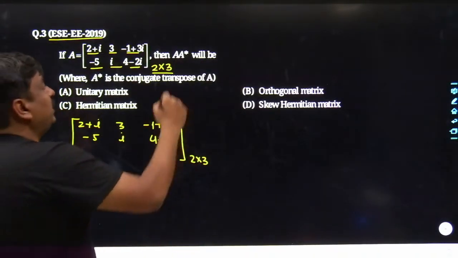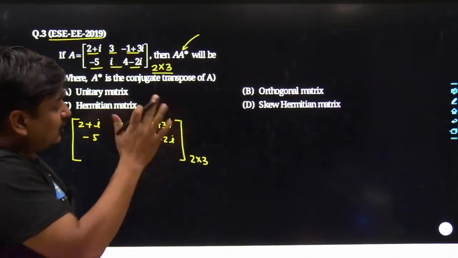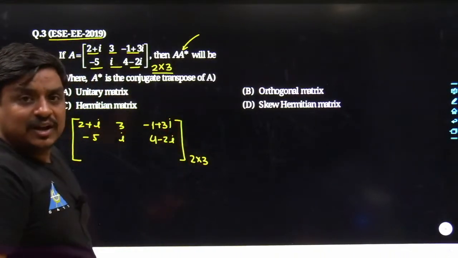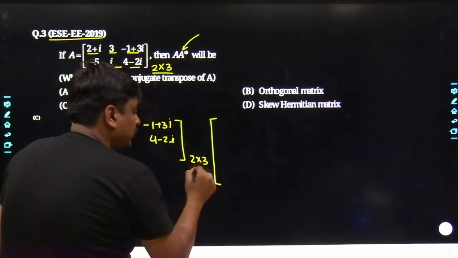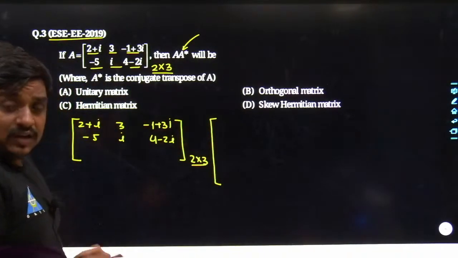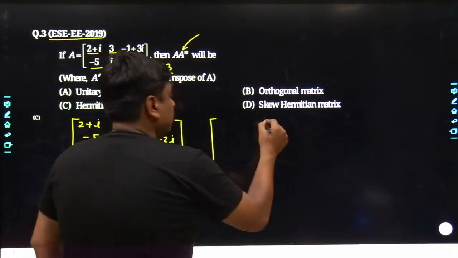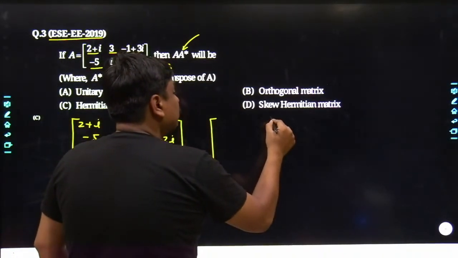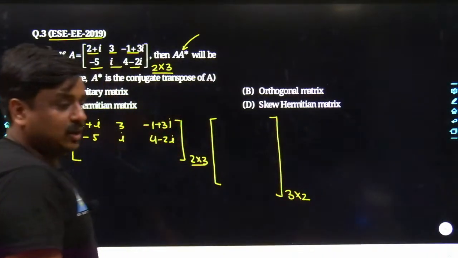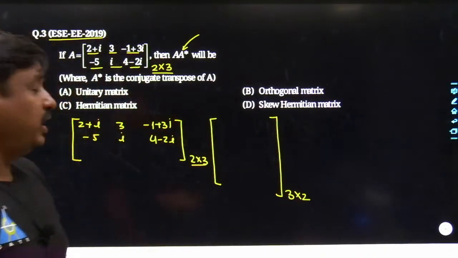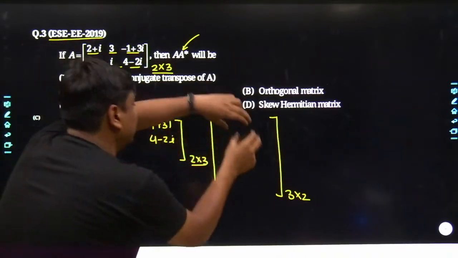Once you apply the transpose conjugate, either you can take the transpose first, and after that go into each individual element and take its conjugate. I am following the same process. First, the order of the matrix was 2 cross 3. If I take its transpose, it converts into 3 cross 2. So you will have 3 rows and 2 columns. Agreed? The first row becomes the first column, the second row becomes the second column.